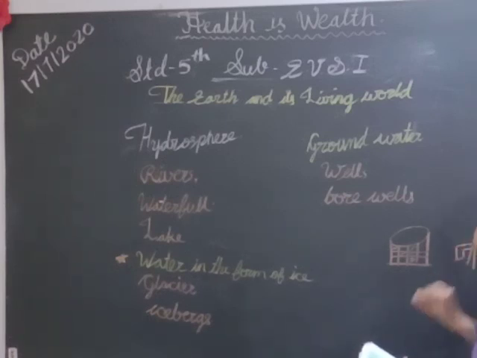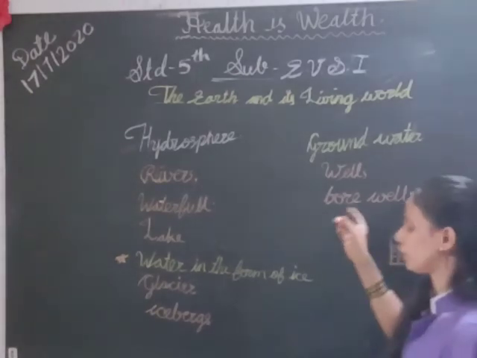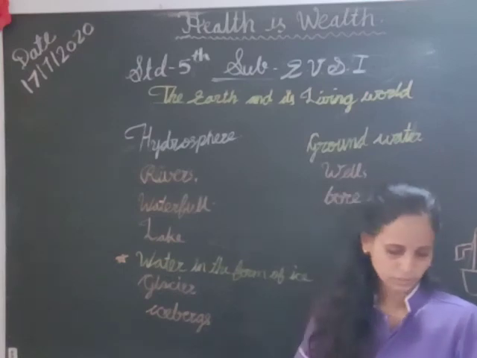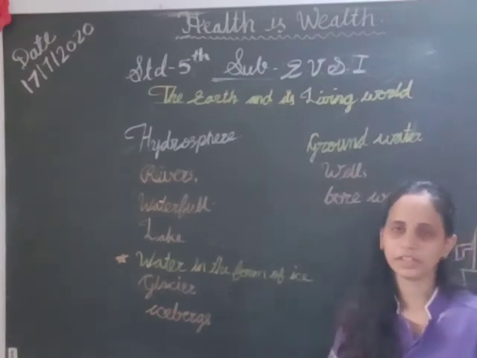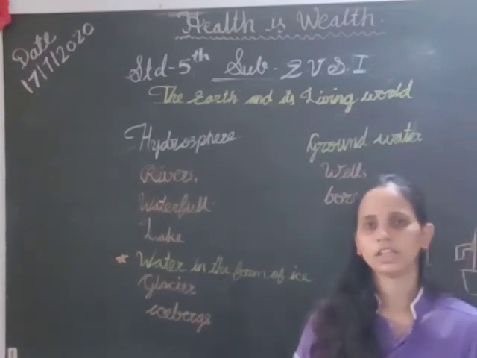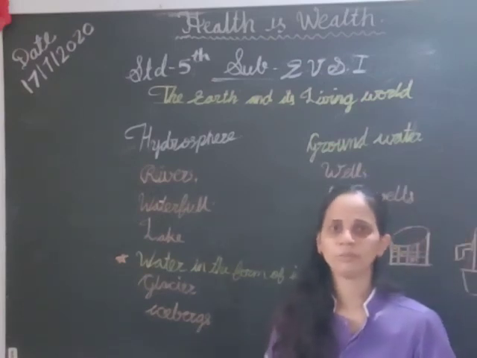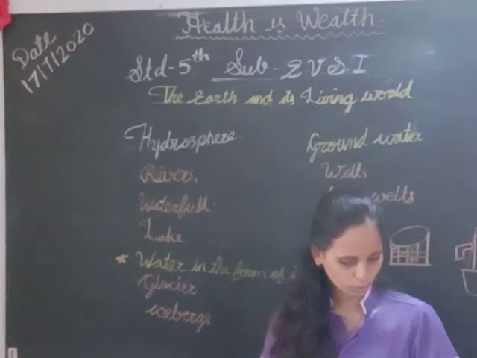That is called a borewell. How do we get that water, how do we reach the groundwater? With the help of the dug well and the borewell.